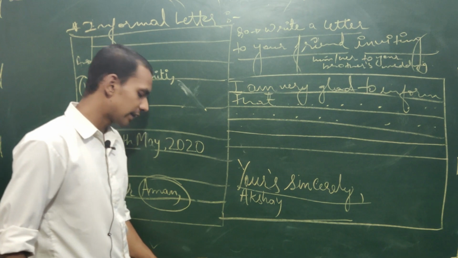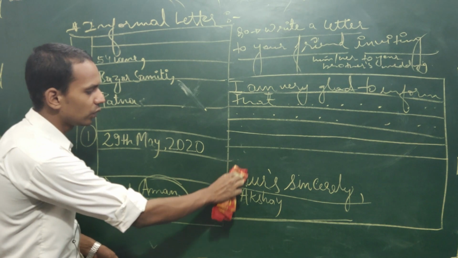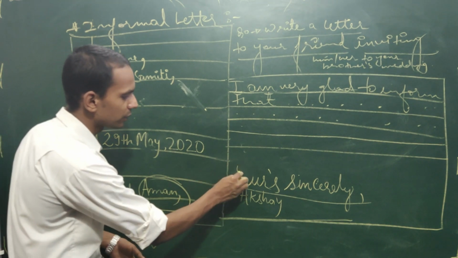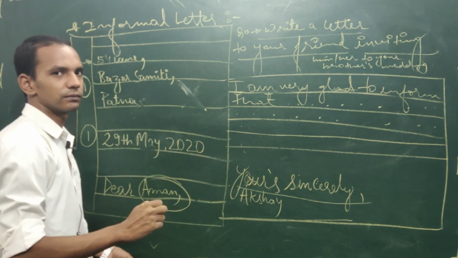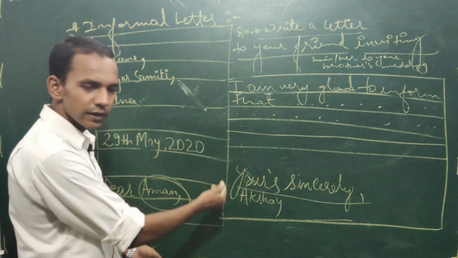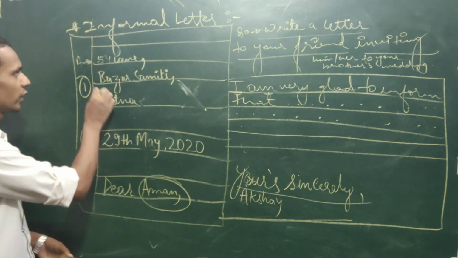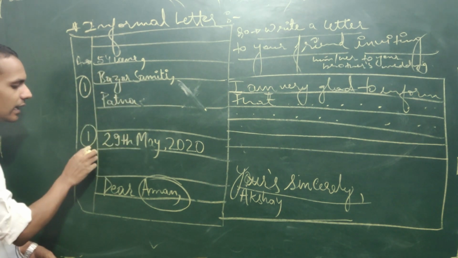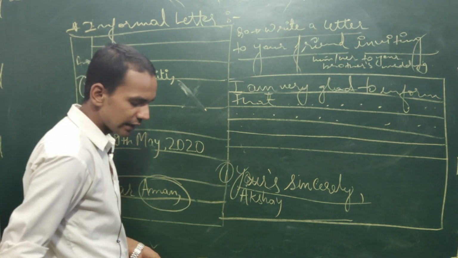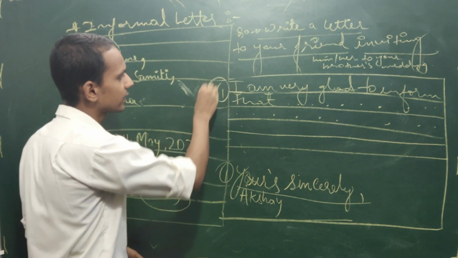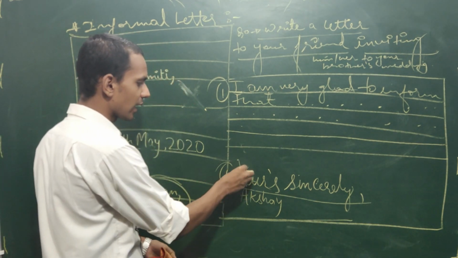Children, what some of the children used to do the mistake, I don't know why, but they used to write Y here of small letter, and because of this only they are losing 1 mark. Okay, this is a small mistake, but because of this small mistake here they will lose 1 mark. So if address is correct 1 mark, date is correct 1 mark, salutation is correct 1 mark, and if signature is correct 1 mark, opening of the sentence is correct 1 mark. So at least I can make here Y capital.